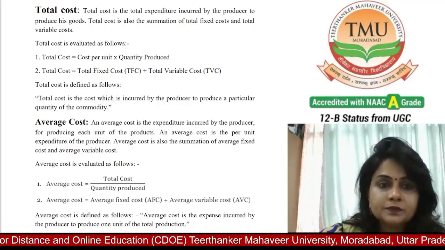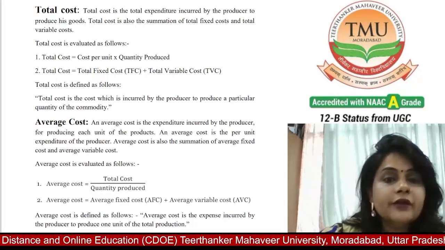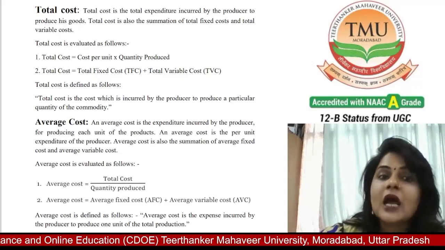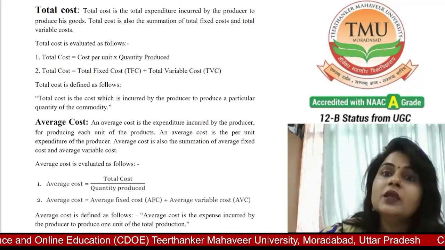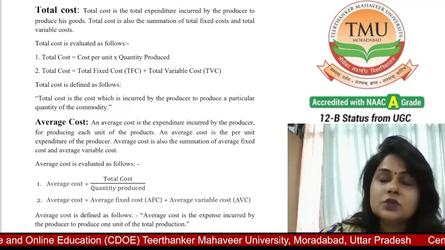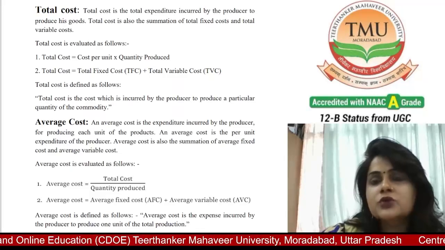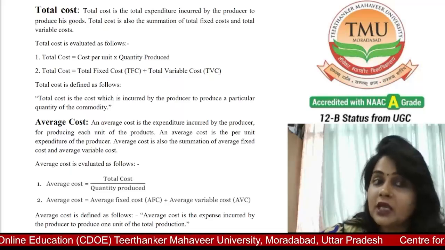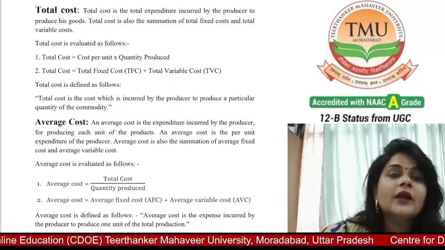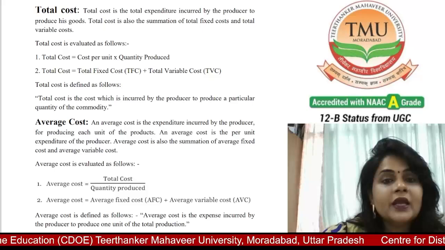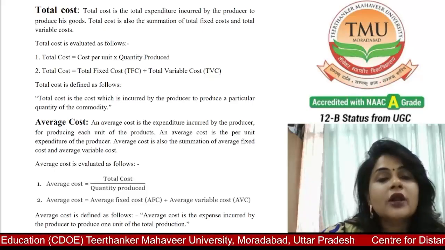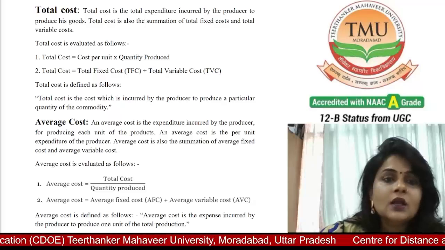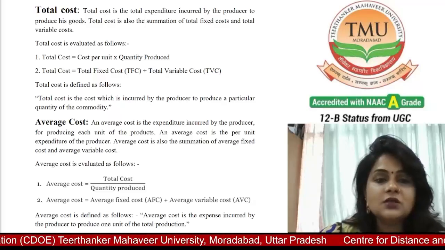For example, the interest on a loan taken to start up any business. If any producer takes a loan to start up the business, he has to pay the interest, and also lease for a building or rent for an apartment, and insurance.